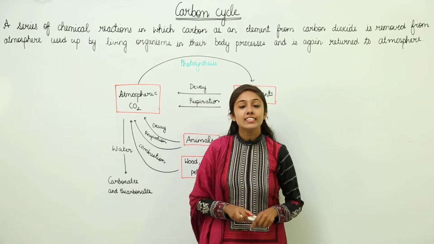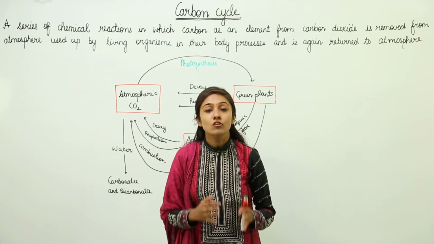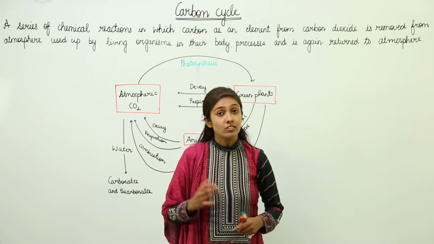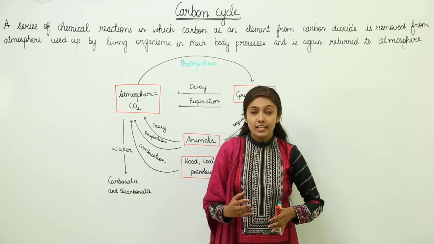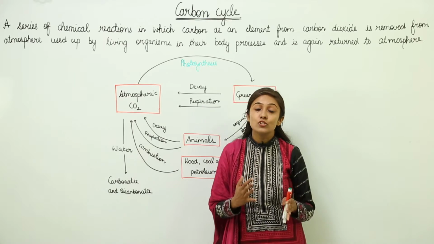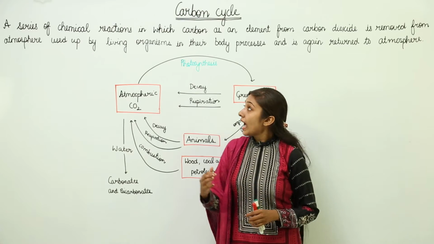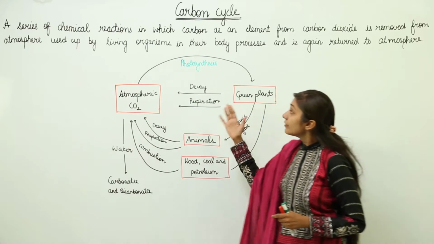As you all know, carbon is one of the important components, and it is present in many constituents. It's present in carbohydrates, it's present in lipids, fats. So the carbon cycle is an important part of the biosphere. What is the carbon cycle? How does this carbon cycle actually occur in nature?